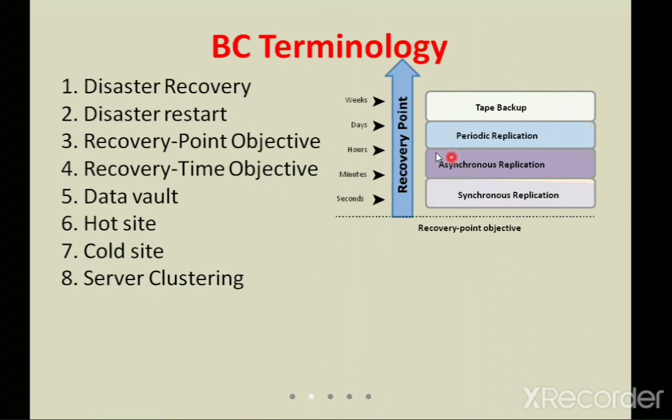Synchronous and asynchronous replication are done within hours, minutes and seconds, so this operation has to be very fast. Periodic replication is taken in terms of days, and tape backup is done on a weekly basis.